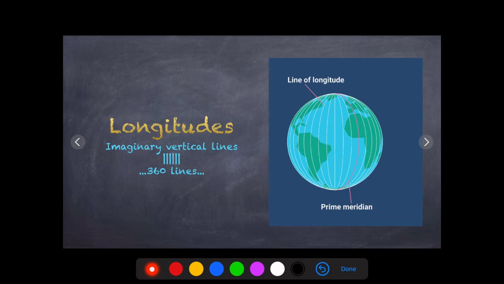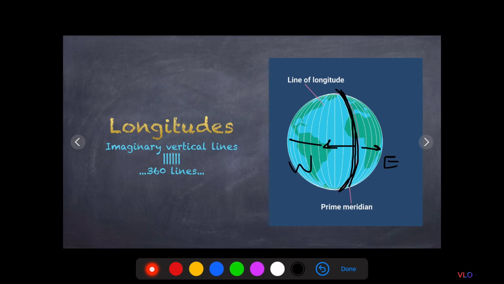Similarly, the prime meridian passes through the middle of the longitudinal lines, and it divides earth again in two parts, which are the eastern and western hemisphere.